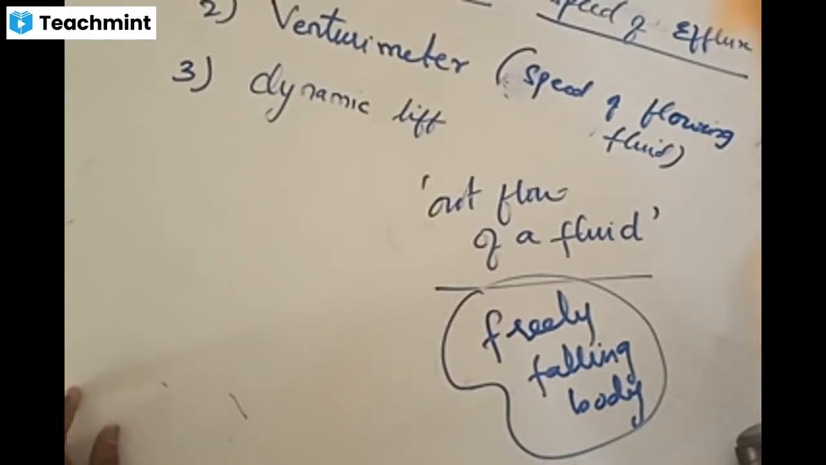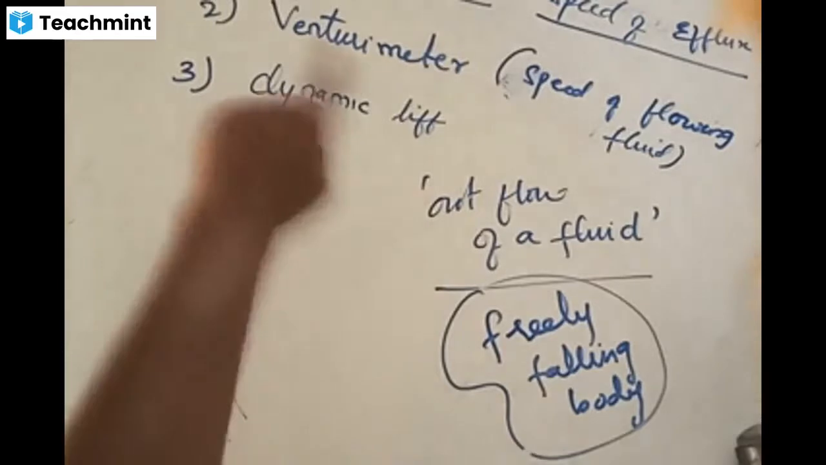Torricelli proved that any fluid coming out in the atmosphere will behave like a freely falling body. What is a freely falling body? If an object is at a certain height, how does it fall? Because of the gravitational pull of the earth, it falls to the surface of the earth. In the same way, any fluid released in the atmosphere at a certain height will behave as a freely falling body. This is what we call Torricelli's law.